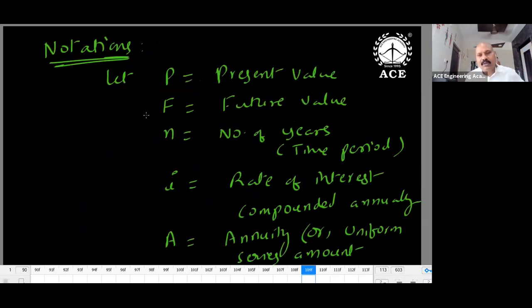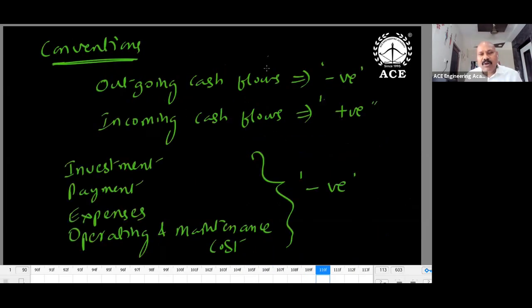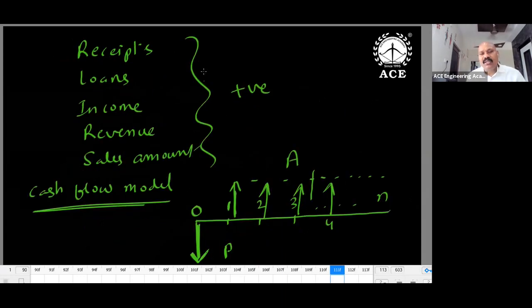What are the notations we use in this particular economic feasibility? P is present value, F is future value, N number of years, I rate of interest, compounded annually, A annuity, uniform, like installment, yearly installment, fixed amount. What conventions will we follow? All outgoing elements negative, all incoming positive. Whatever money we receive is positive, whatever money you are spending is negative. Out from our pocket, into our pocket. Into our pocket means positive, out from our pocket means negative. So investment, payment, expenditure, operating and maintenance cost are negative. Loans, receipts, income, revenue, sales, all these are positive amounts.